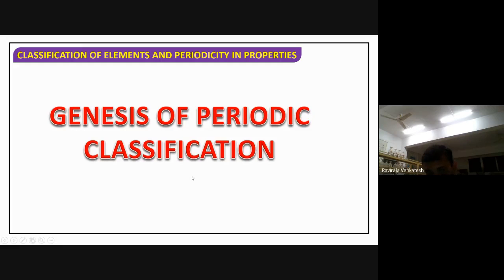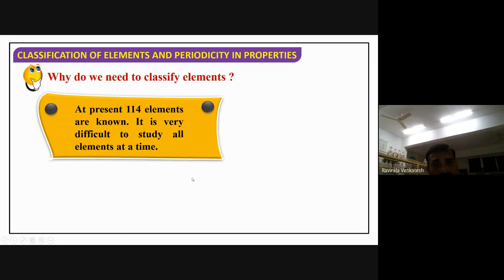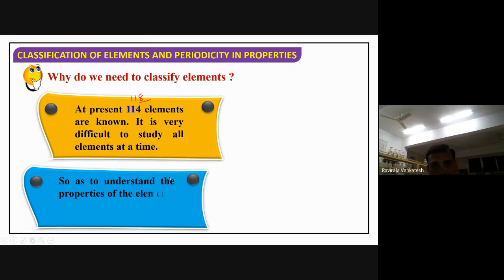So let me see the genesis of this periodic classification. At present, there are 114 or 118 elements. We can take 118 elements. It's very difficult to study all these elements at a time. So, as to understand the properties of the elements easily, they are classified systematically. All these 118 elements are classified systematically, so now we can learn very, very easily.